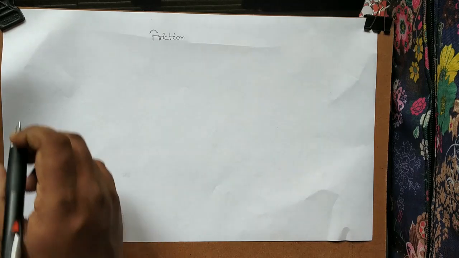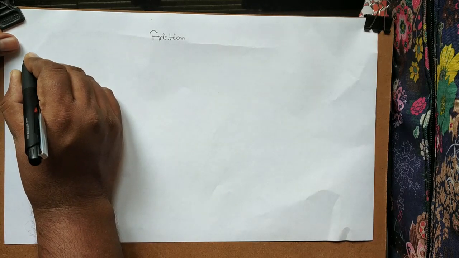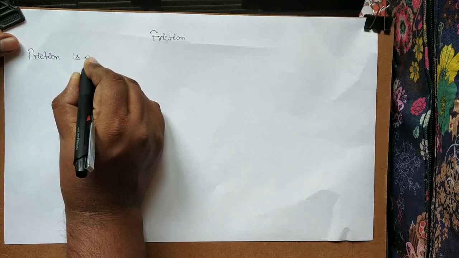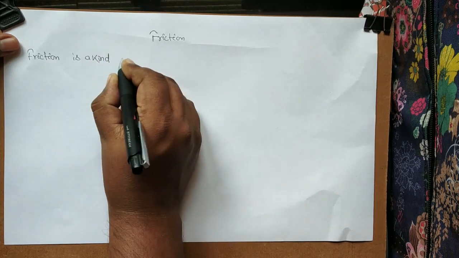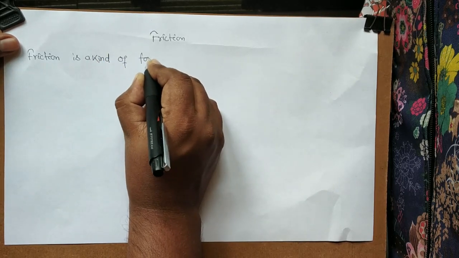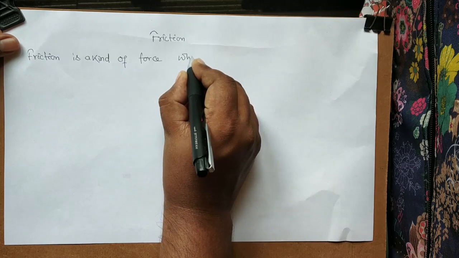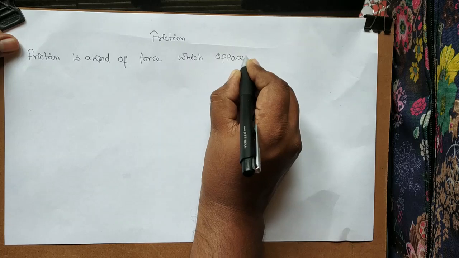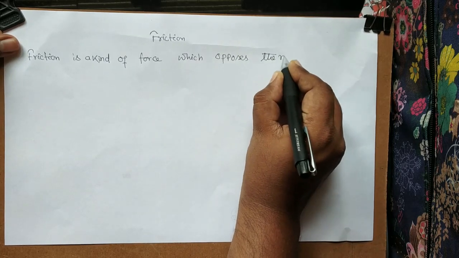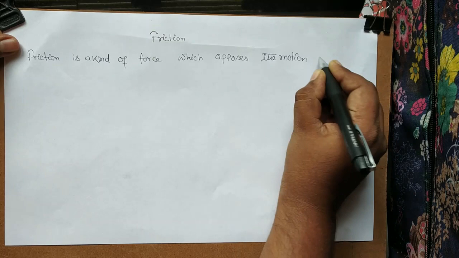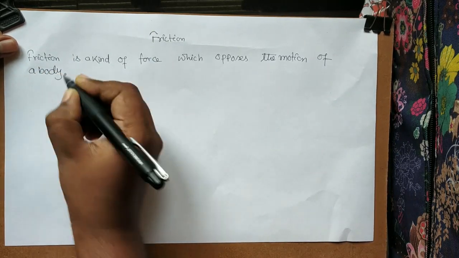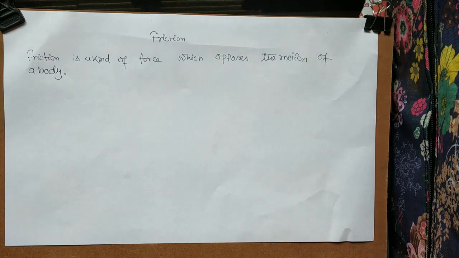So what is friction? We can say that friction is a kind of force which opposes the motion of a body. And that's why after covering a certain distance, the body stops.